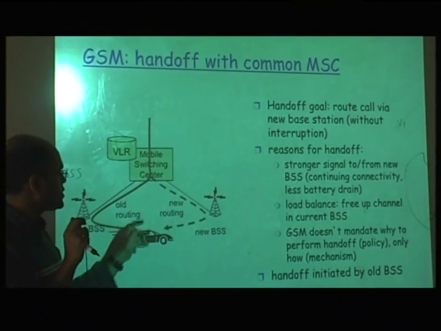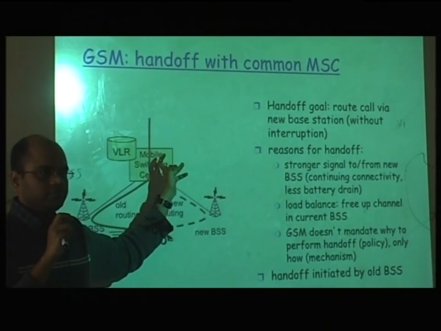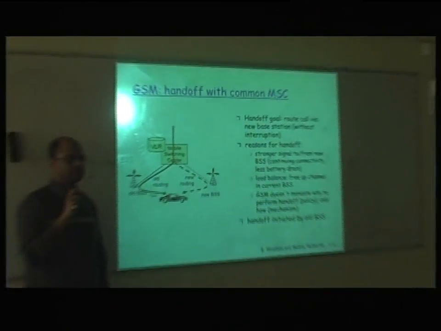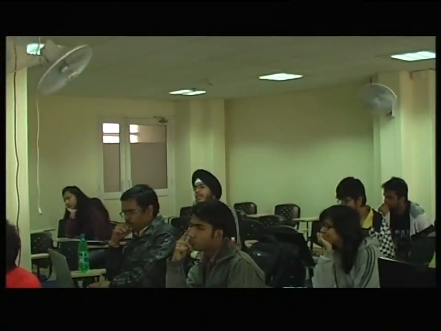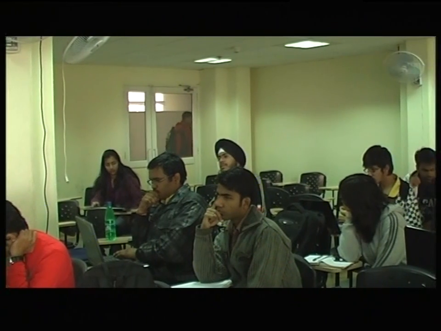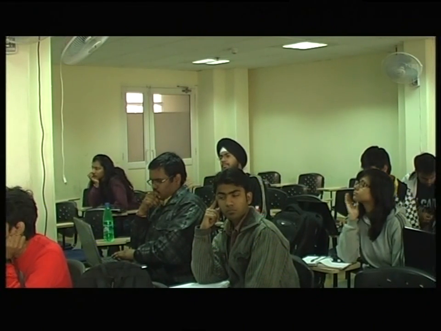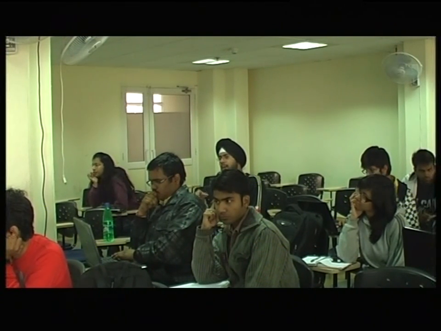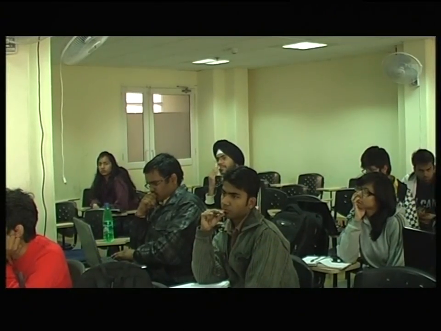So you will need some help from the mobile switching center. Normally the mobile switching centers are synced to your phone, so the clocks are synced. Time is synced, so based on the speed at which I'm currently moving, they can possibly decide that in this much amount of time I will be in the area of the next BSS. At that time, both of them can just connect to the new one. So you can use time as one good way to do that.